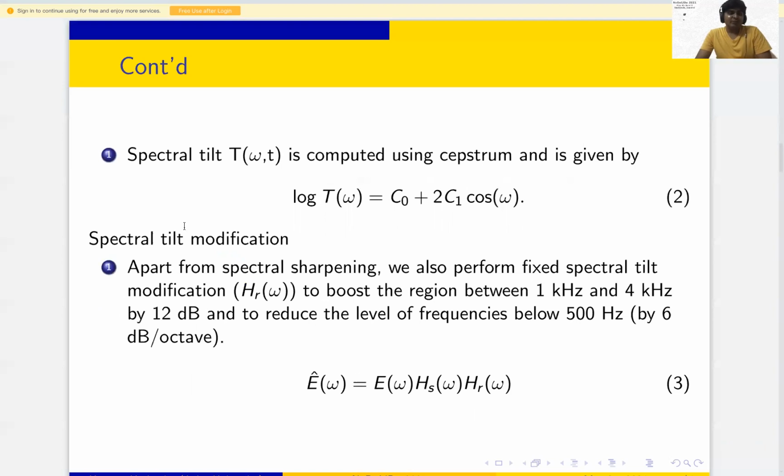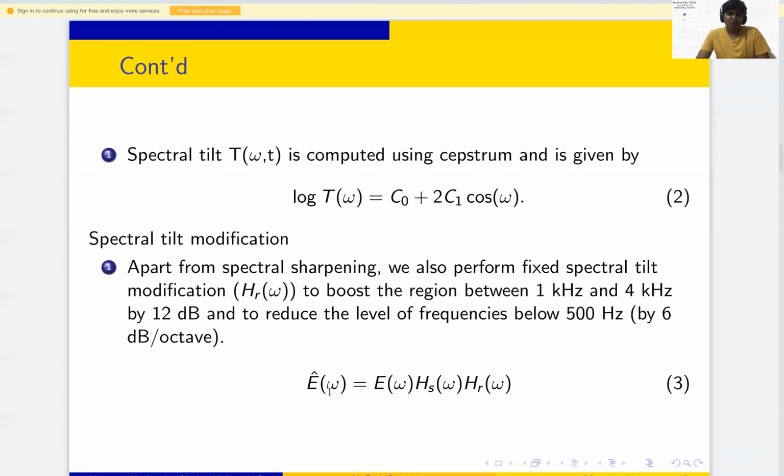Then how do we calculate the spectral tilt T(ω)? Using log T(ω) equal to C0 plus 2 C1 cos ω, where C0 and C1 are the cepstral coefficients. Then let's discuss the spectral tilt modification. Apart from spectral sharpening, we also perform fixed spectral tilt modification H_r(ω) to boost the region between 1 kHz and 4 kHz by 12 dB, and to reduce the level of frequencies below 500 Hz by 6 dB per octave, using this formula.